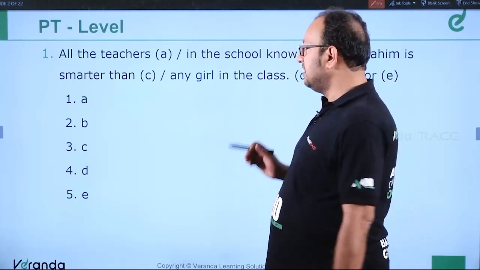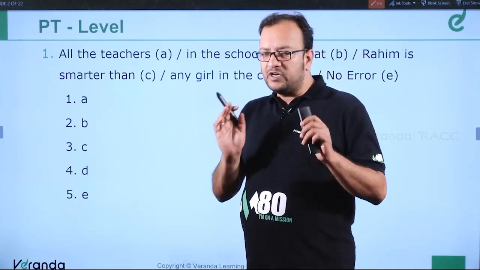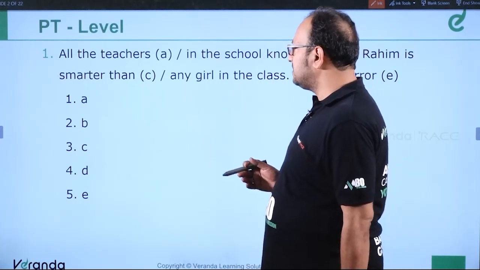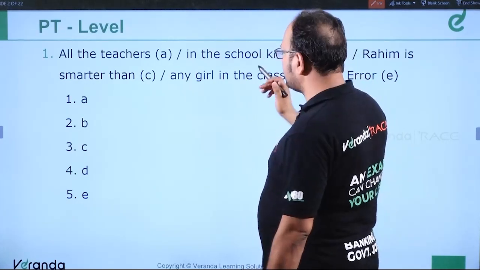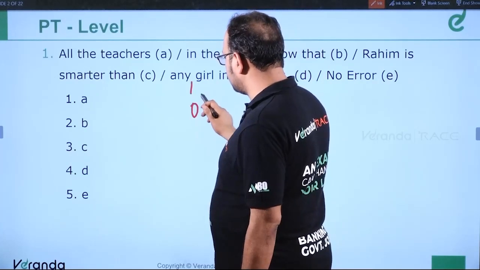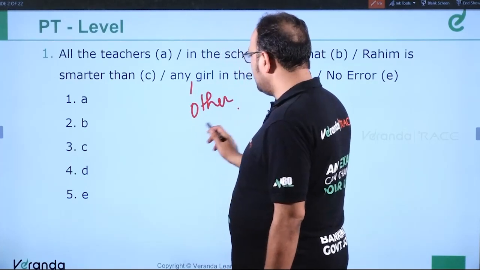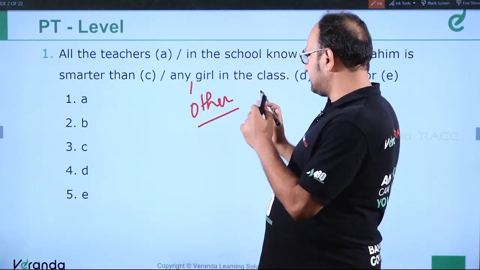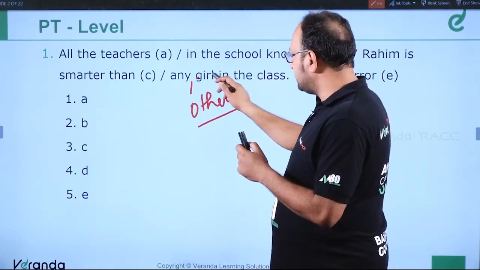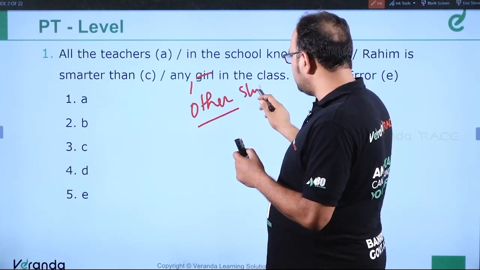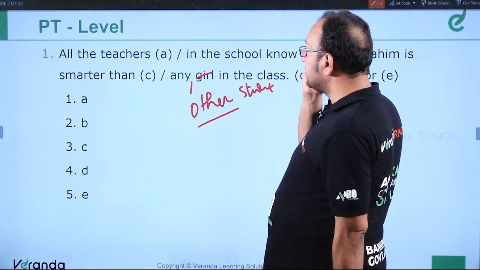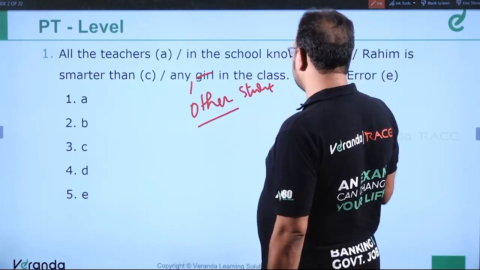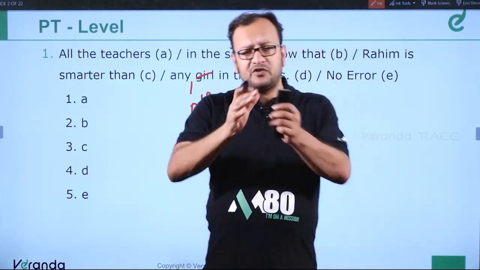Very interesting question. So the students who must have solved this question must have a perception that Rahim is smarter than any other girl. It should be like other. They will think like this. But the fact is that if the case was like this, any student, the answer is: all the teachers in the school know that Rahim is smarter than any other student in the class, because Rahim is a part of the student community.